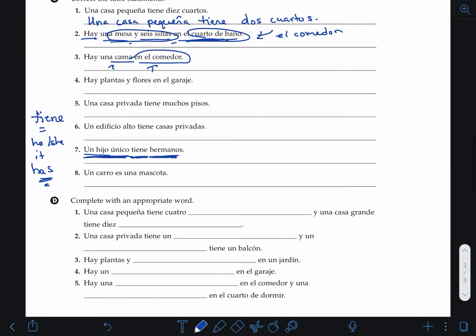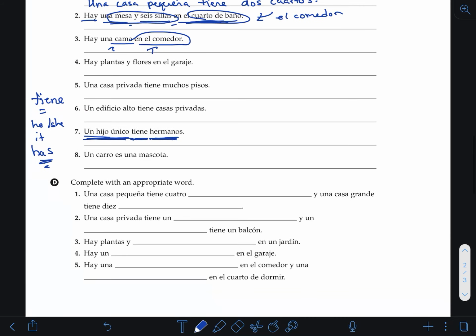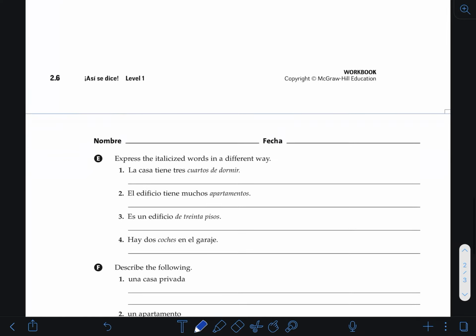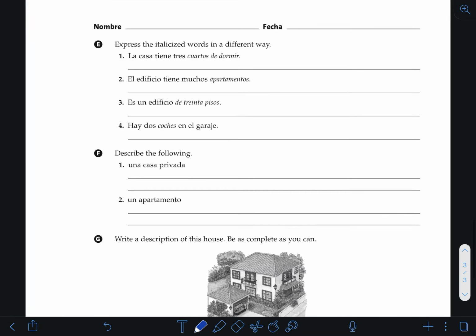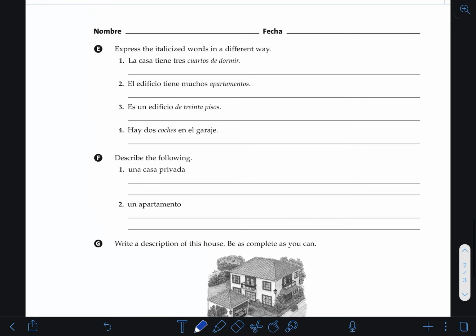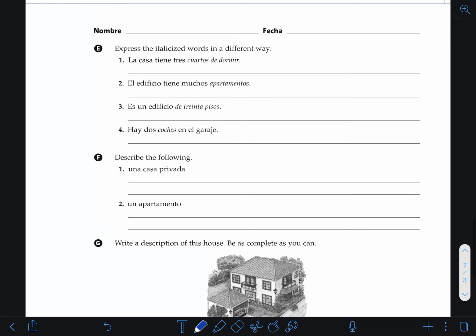Alright, so this, I would look at, maybe, it looks like there's a lot of these words that go into this for letter D. So look at your vocab words for this. Express the italicized words in a different way. Alright, so there's different words for these words.